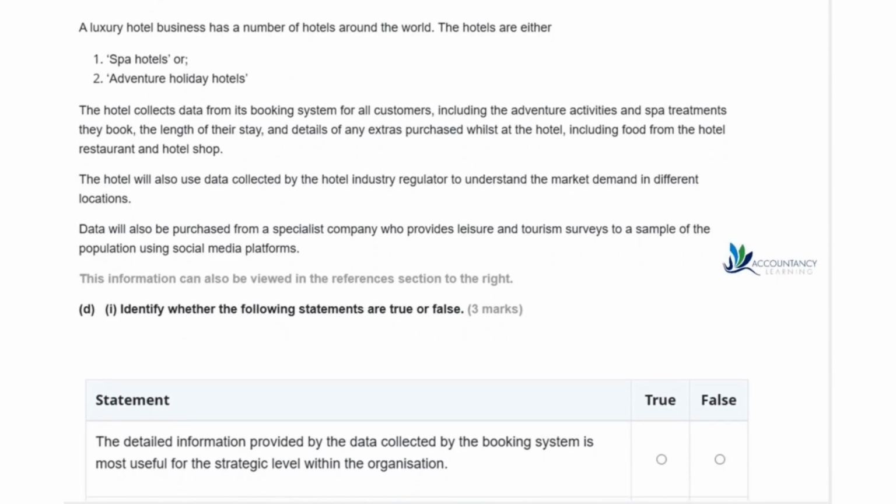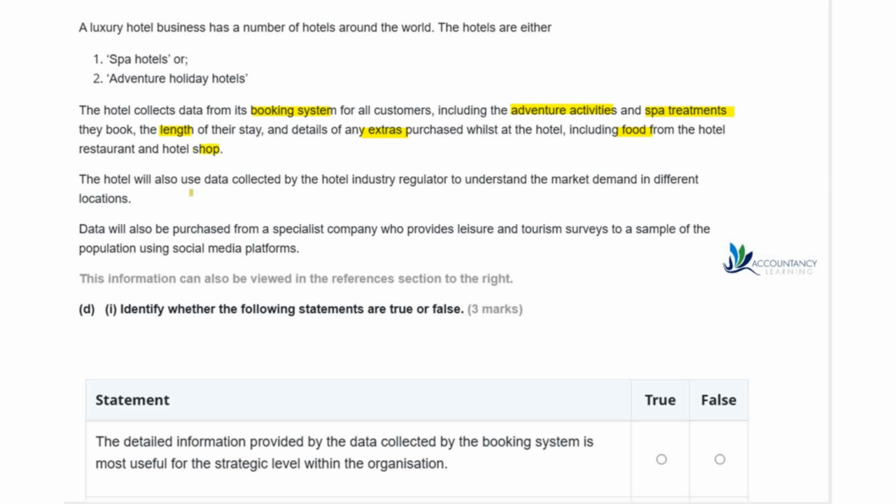Now we're given a little bit of information. So a luxury hotel business has a number of hotels around the world. The hotels are either spa hotels or adventure holiday hotels. The hotel collects data from its booking systems for all customers and it includes the adventure activities and spa treatments they book, the length of their stay, and details of any extras that they've purchased while at the hotel. This includes the food from the hotel restaurant and the hotel shop.